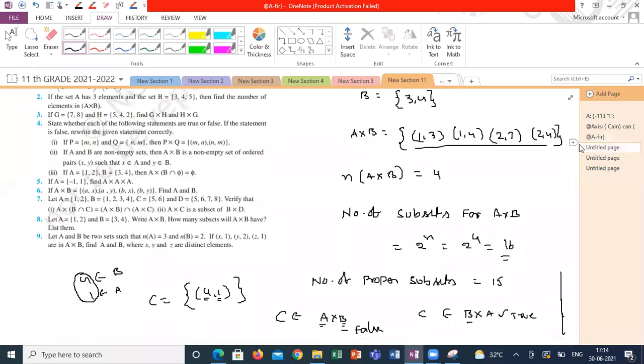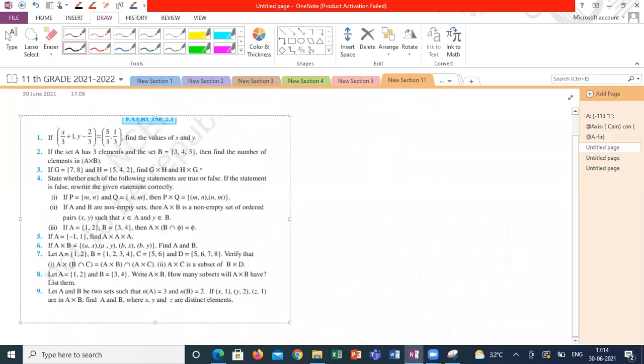Yeah. So, can you go through the last one? Let A, B be two sets such that n of A and n of B are given. If (x, 1), (y, 2), (z, 1) are in A cross B, find A and B where x, y, z are distinct elements.